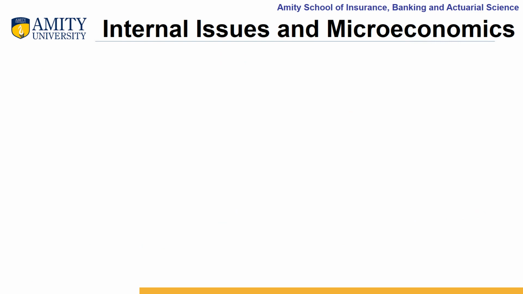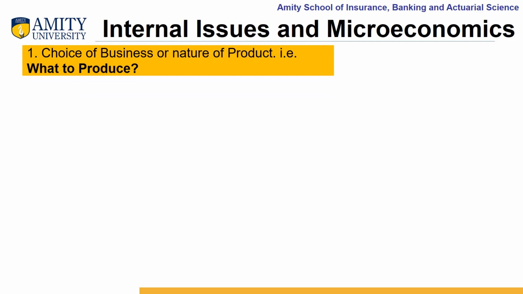So, we can say the theories of microeconomics can help you in solving your internal issues as a business organization. For example, for getting the answer to the question of choice of business or nature of product, that is, what to produce, we have theory of demand which can give us the answer.